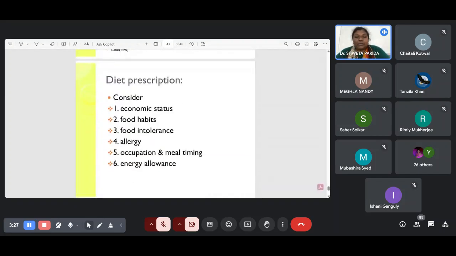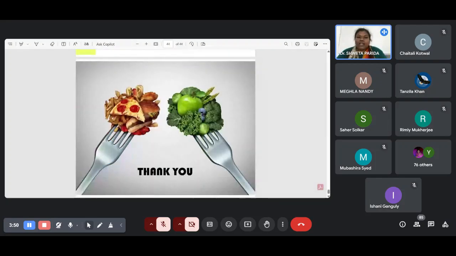So obviously, while prescribing a diet, you have to follow the economic status, the food habit, the food intolerance or any allergies, and according to the occupation or the meal timing he or she desires, and the energy allowance. So I think that's all about the talk, and thank you.